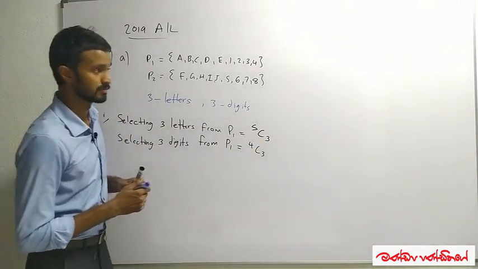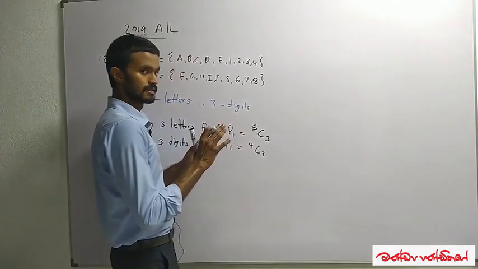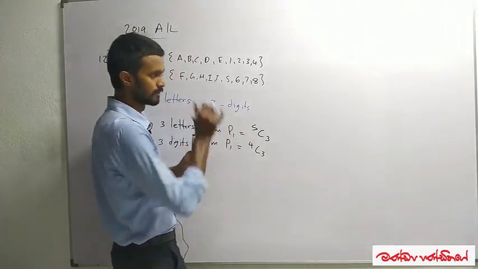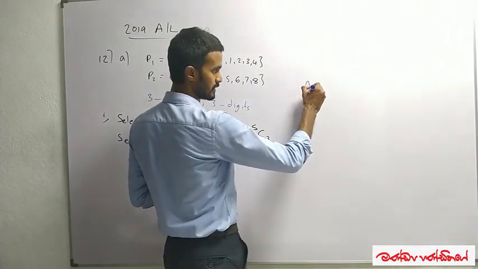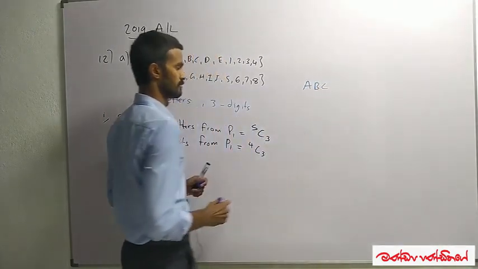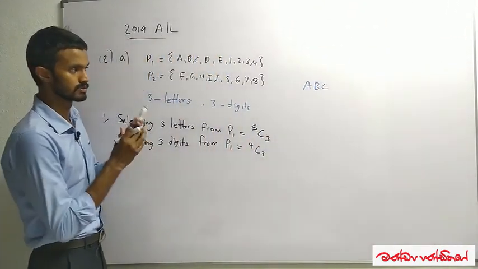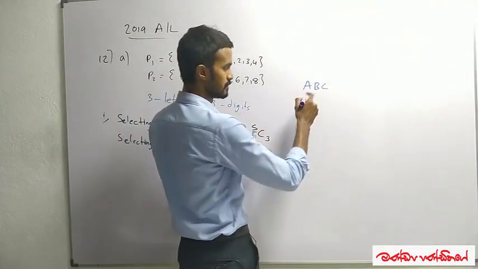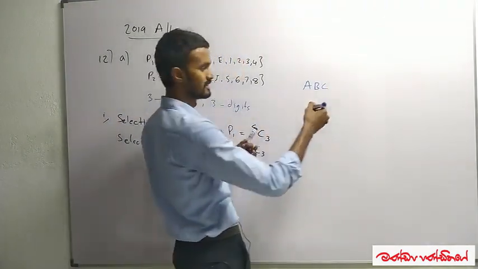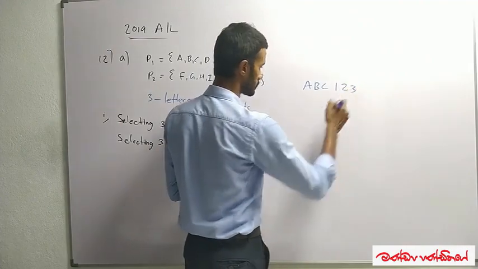Okay, now tell me this story. Think, now we are not selecting. We have been given 3 letters ABC, because after this process we have done the selection. So now just think, we are given 3 letters ABC and we are given 3 digits 1, 2, 3.